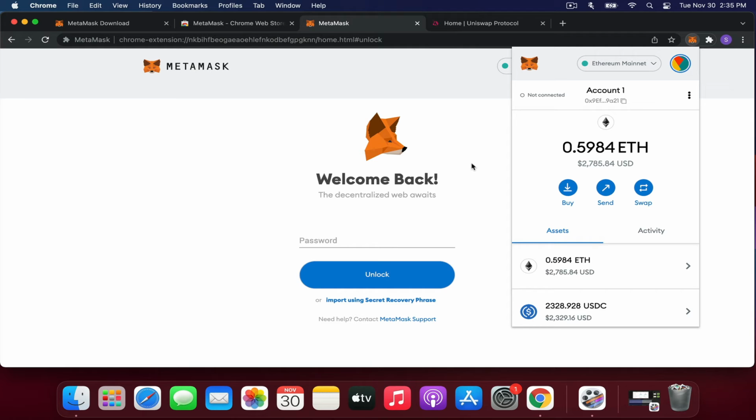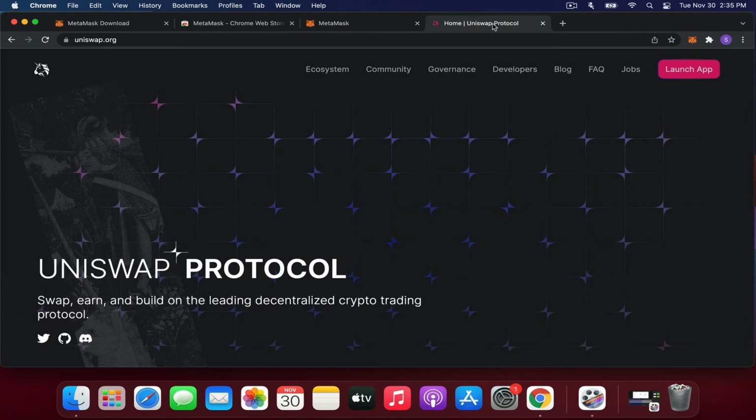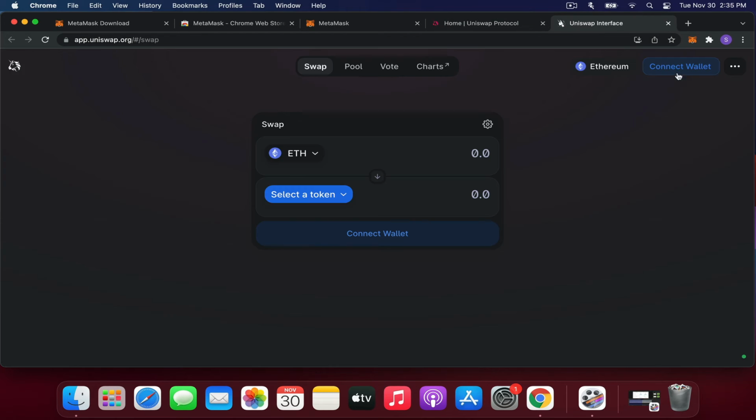I transferred a little ETH into the wallet address we just created. Now let's do a simple swap of Ethereum-based tokens on Uniswap. Head over to uniswap.org. Uniswap is the most used and well-known automated market maker, or AMM, in DeFi, and it's quite straightforward to understand. Let's launch it.